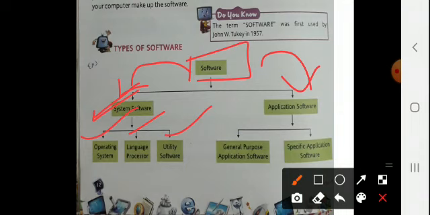So due to the smooth functioning of the machine, or the computer in this case, the utility softwares are used. Mainly three. If we talk about the examples, antivirus software and backup utility are all included in this. Okay.